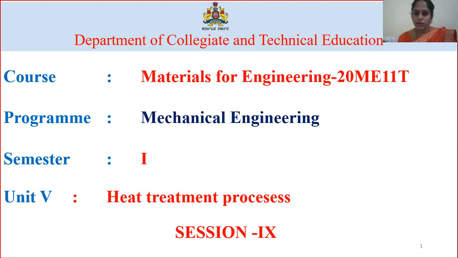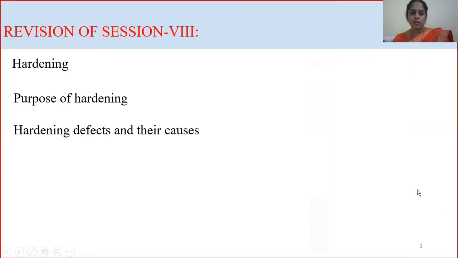Today, we will be discussing the chapter Heat Treatment Process, which is regarding the session 7. In this session, we will be discussing about hardening. In the last session, we had discussed about hardening, purpose of hardening, hardening defects and their causes.